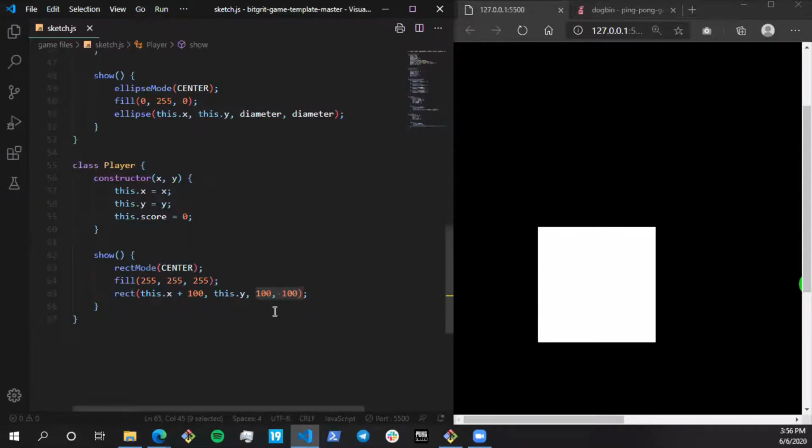But when I put rect mode as center and the x and y coordinates are 50 comma 50, then 50 comma 50 will be drawn over here as the center. Since it is better to keep track of objects which have a center property, I made the rect mode center so that it's easy for me to calculate as well. I hope the doubt is clear.